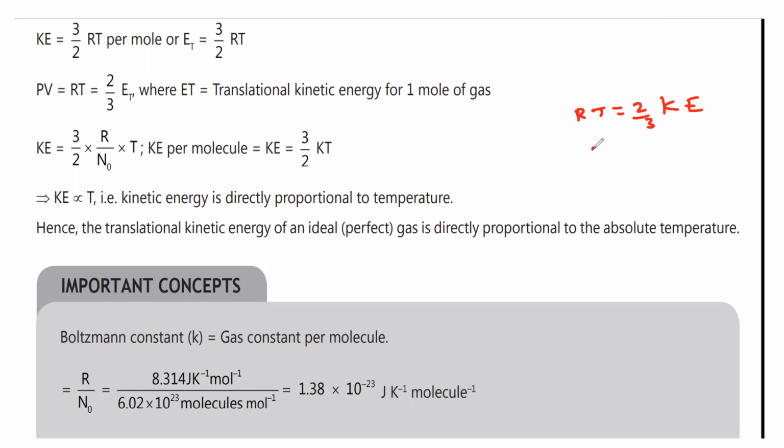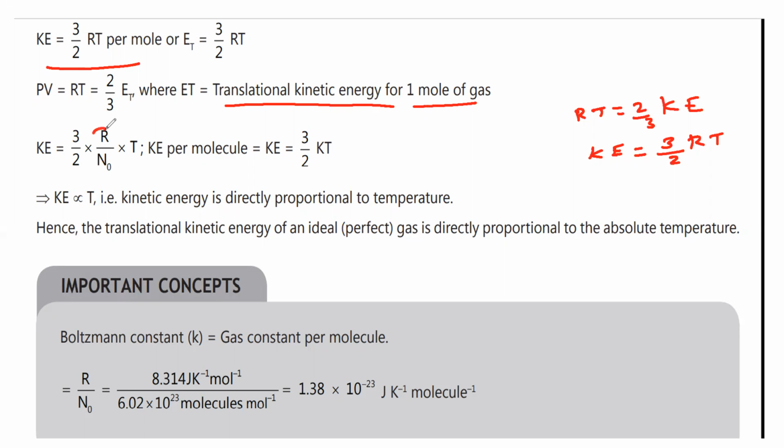By this we can say K is equal to 3 by 2 RT. So this is called kinetic energy is equal to 3 by 2 RT per mole. And this kinetic energy, we also call it translational kinetic energy for 1 mole of a gas. So by this we can say kinetic energy is equal to 3 by 2 into R by N naught.